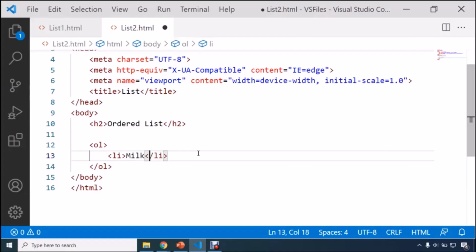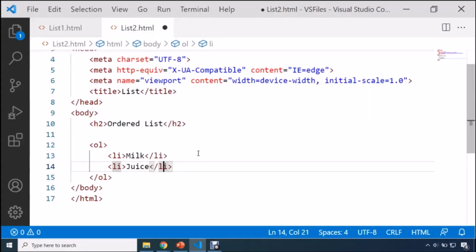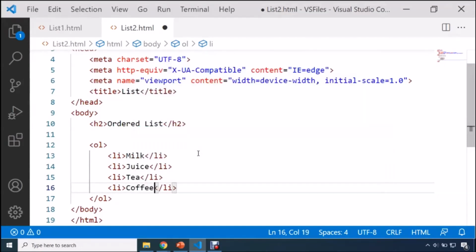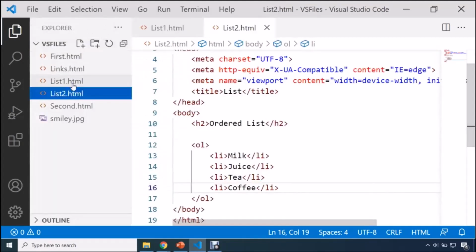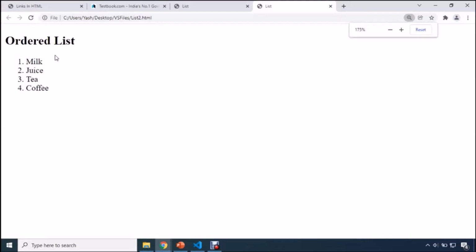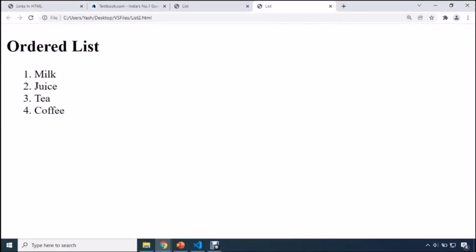All you need to do is use this OL tag, and here you can use this li. So here I'm going to write milk, juice. Here I'm going to use one more li tag, let's say tea, and one more li tag in which I'm going to write, let's say coffee. So guys, this is how the default ordered list will display the set of items. Let me save this file. I'll show it to you on the default browser, and you can see that the default will start with the numeral 1. So 1 milk, 2 juice, 3 tea, and 4 will be coffee.